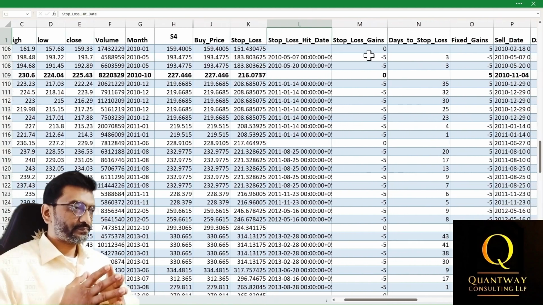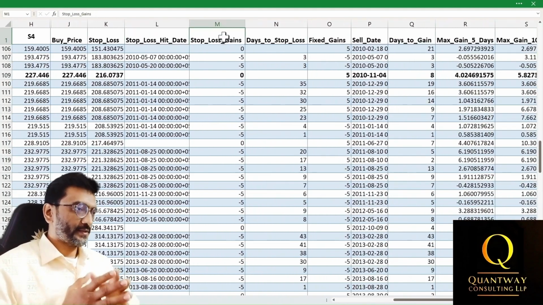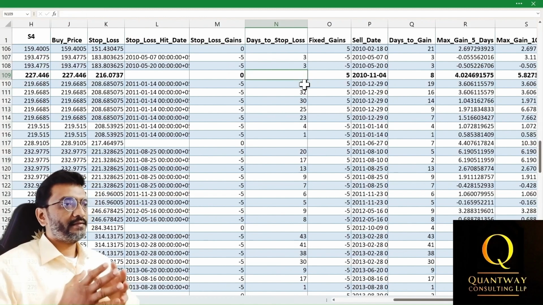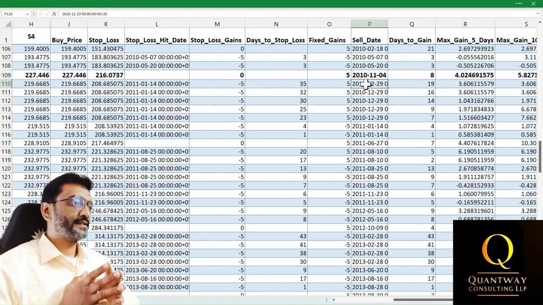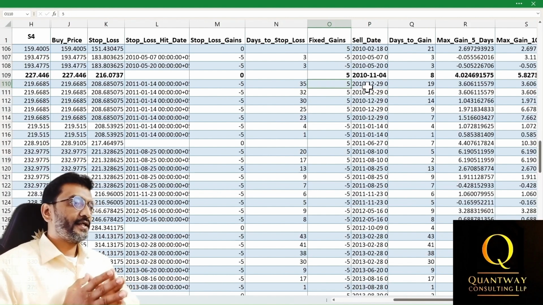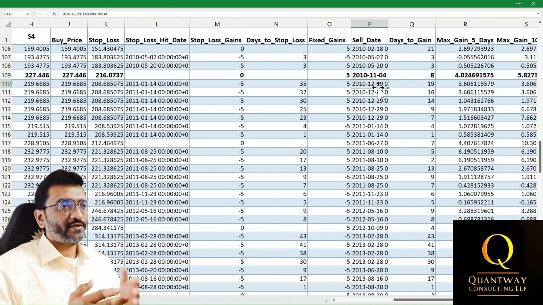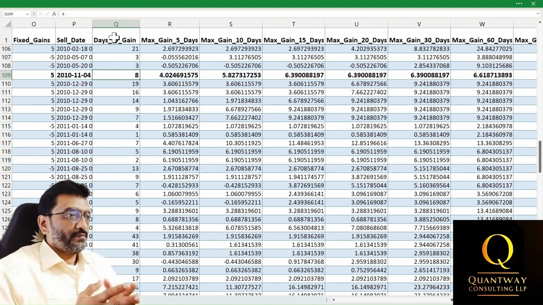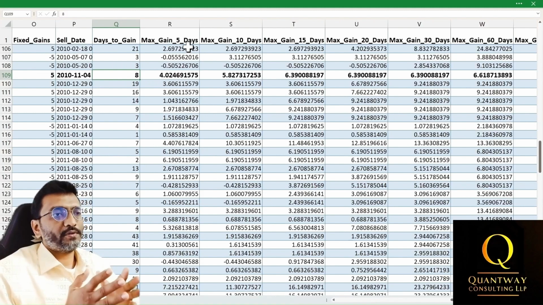The stop loss hit date is the date when the stop loss was triggered and the position got closed at a loss. Stop loss gains indicate the stop loss percentage. Days to stop loss indicate the calendar days from the buy point when the stop loss was triggered. The fixed gains column lists the gains, either profit or loss, after the trade was closed. Sale date indicates the date of closure of the trade, either in profit or loss. The days to gain column indicates the duration the trade was open before the fixed gain was realized. Additionally, there are columns listing the maximum gains if the stock was hypothetically sold at the highest price within 5 days, 10 days, 15 days, and so on from the buy price.